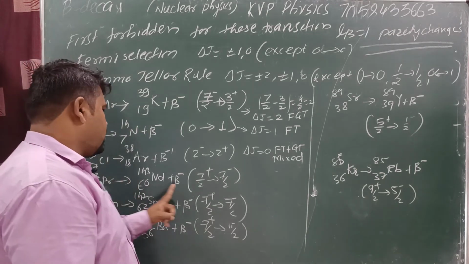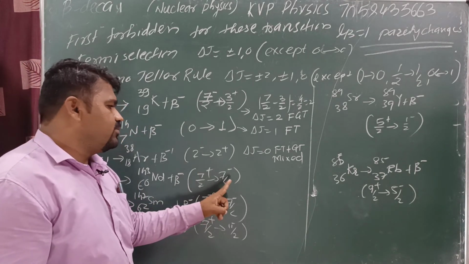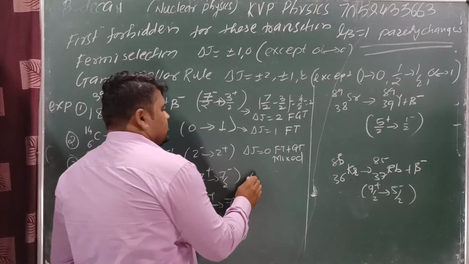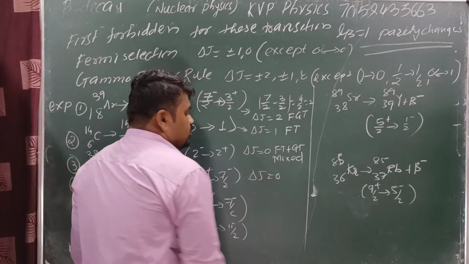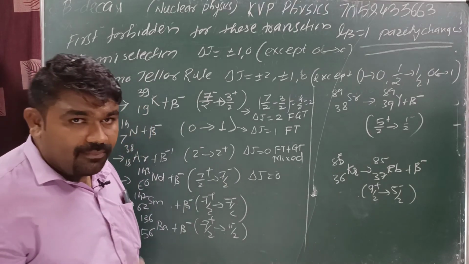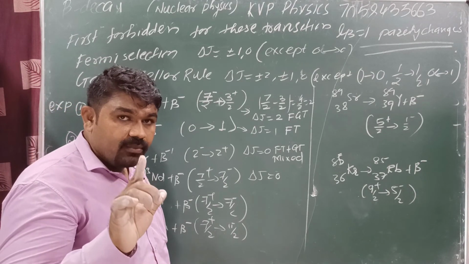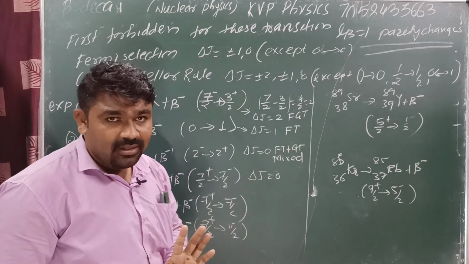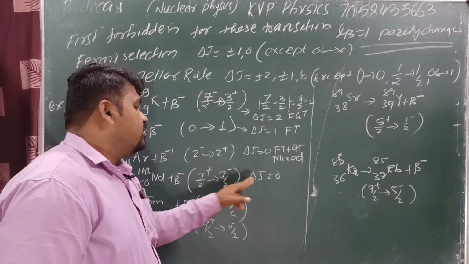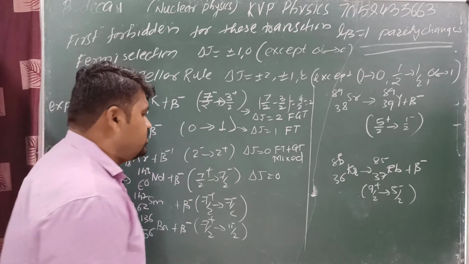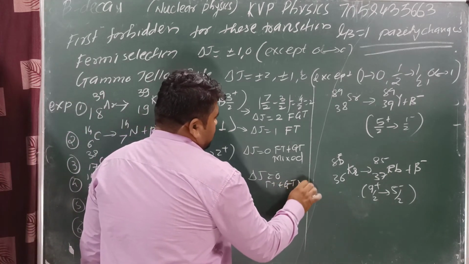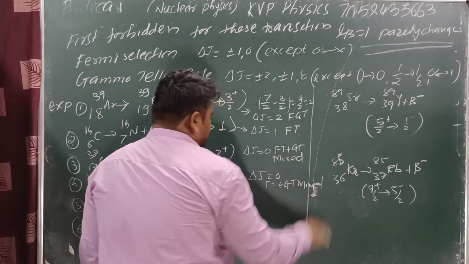Next, here 7/2 plus to 7/2 minus. The difference, delta j, is equal to 0. No problem. We are getting FT transition as well as GT transition, because here 0 to 0 is not a problem. Here the difference is 0. Yes or no? Here also FT plus GT is mixed.